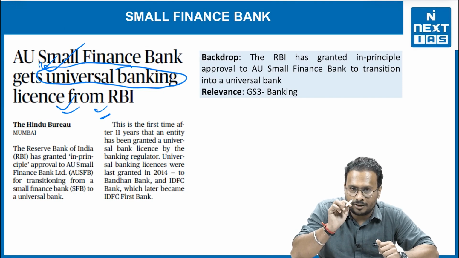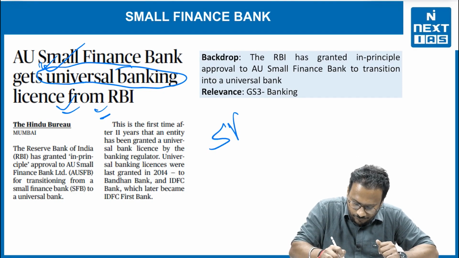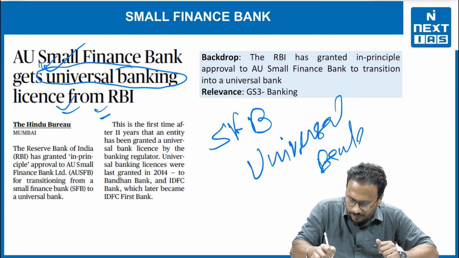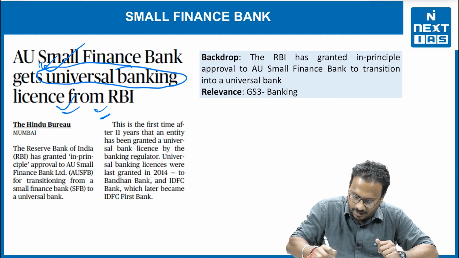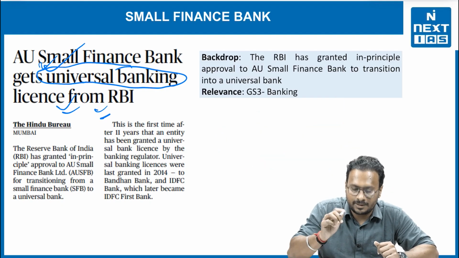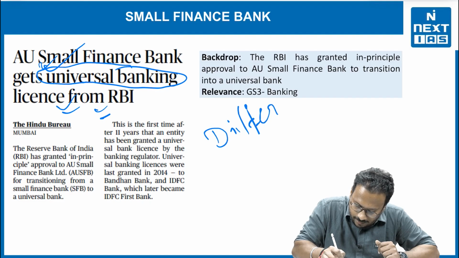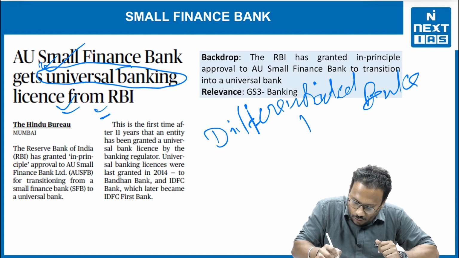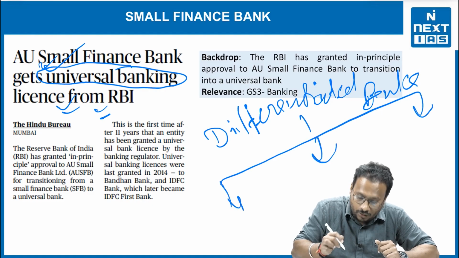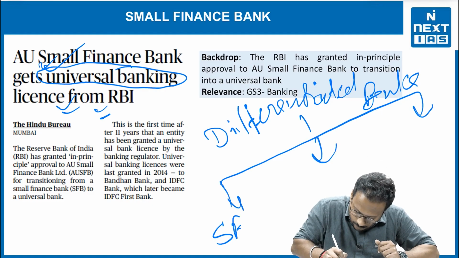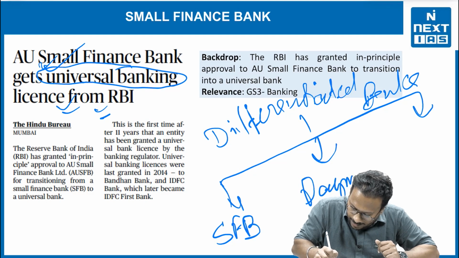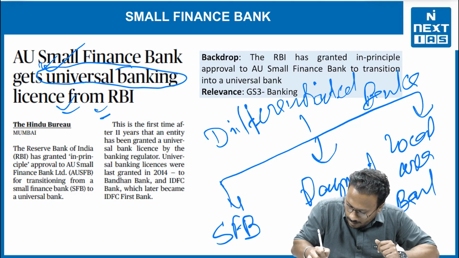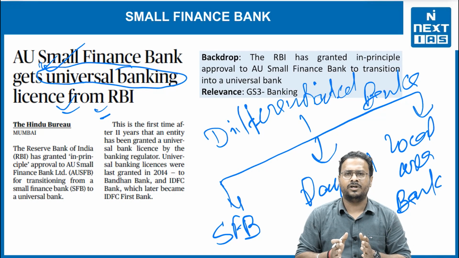So now there are two things that you need to understand. The first one is a small finance bank and the universal bank, right? This is the very basic thing that you need to understand as well. So what are the small finance banks? They are part of differentiated banks. How many types of differentiated banks are there? They are of three types. First one is a small finance bank, second is payment bank, and the third one is local area bank, right? This is the exact part of the differentiated banks.